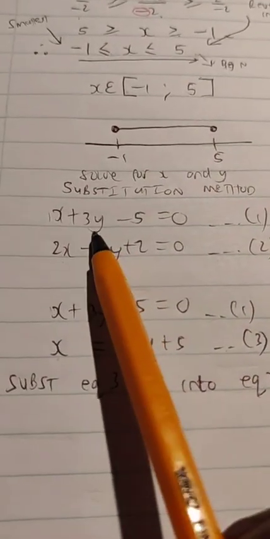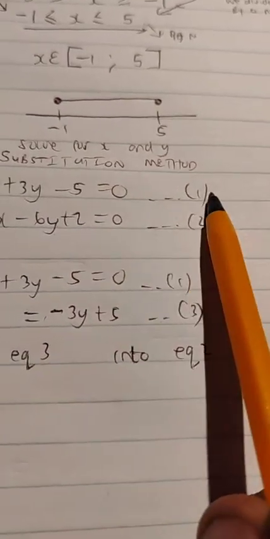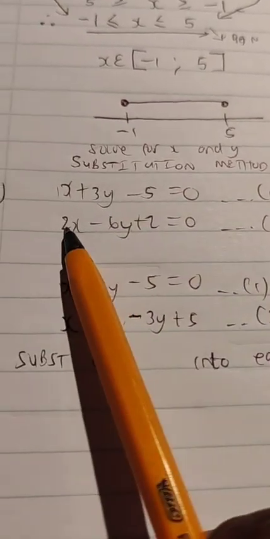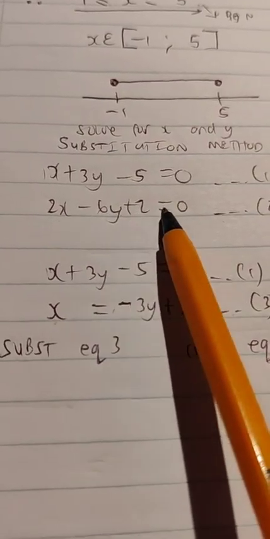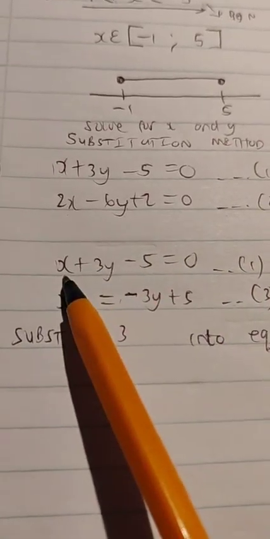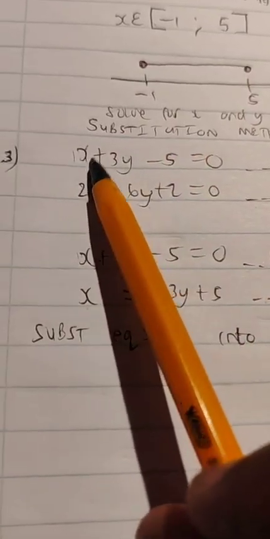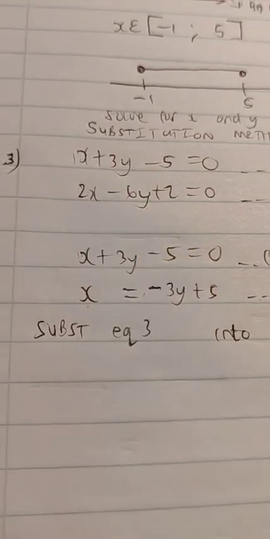Okay, so let me just recap again. You have x plus 3y minus 5, which is equal to 0. That's your equation 1 that you were given. Then you have 2x minus 6y plus 2 is equal to 0. That's your second equation you were given. Now you take your first equation here simply because you can see the coefficient of x here is 1.